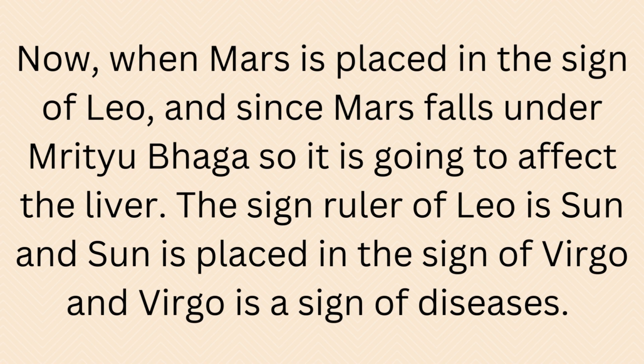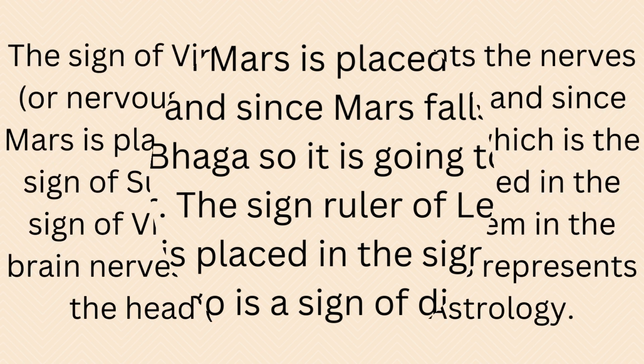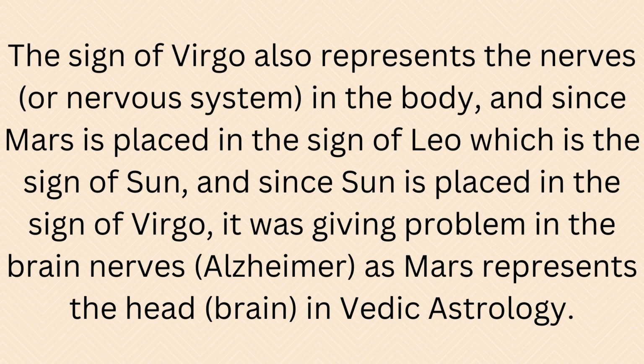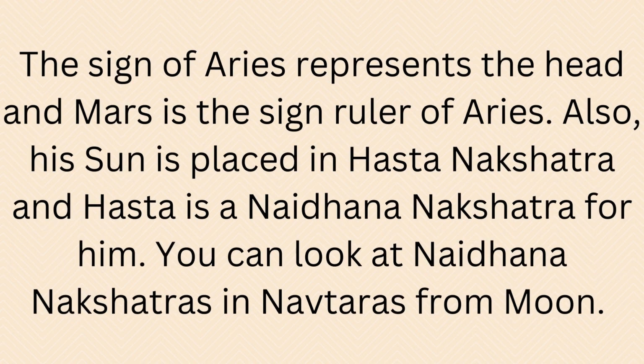The sign ruler of Leo is Sun, and Sun is placed in the sign of Virgo, and Virgo is a sign of diseases. The sign of Virgo also represents the nerves, or nervous system, in the body, and since Mars is placed in the sign of Leo, which is the sign of Sun, and since Sun is placed in the sign of Virgo, it was giving problems in the brain nerves, Alzheimer's, as Mars represents the head and brain in Vedic astrology. The sign of Aries represents the head, and Mars is the sign ruler of Aries.